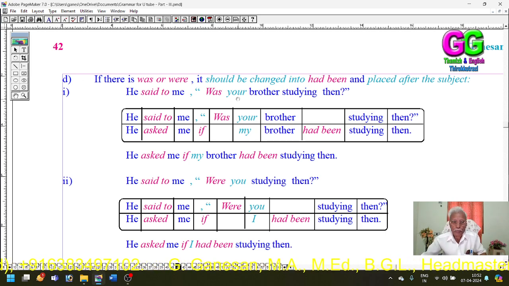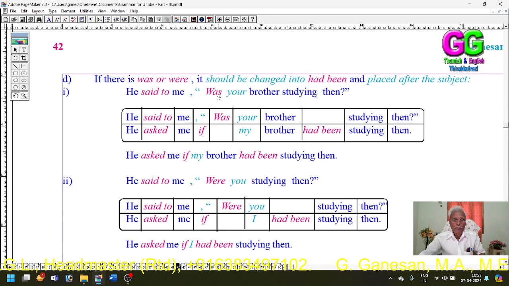See, he said to me, "Was your brother studying then?" Said to is changed to asked, conjunction if. We need not see the subject. Was is changed to had been and placed after the subject. That's all. No change has been effected in the existing verb. Whether it is present participle or past participle, that doesn't matter. That verb should be kept as it is.